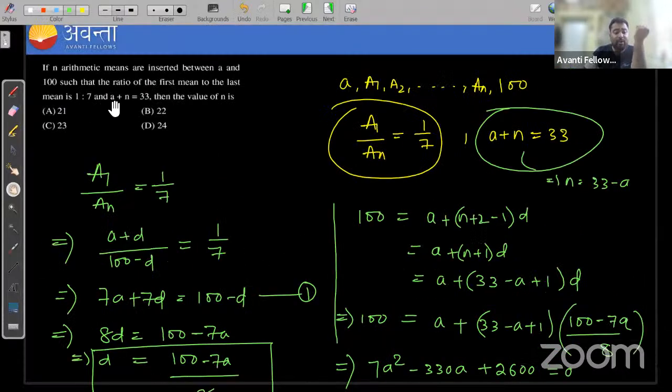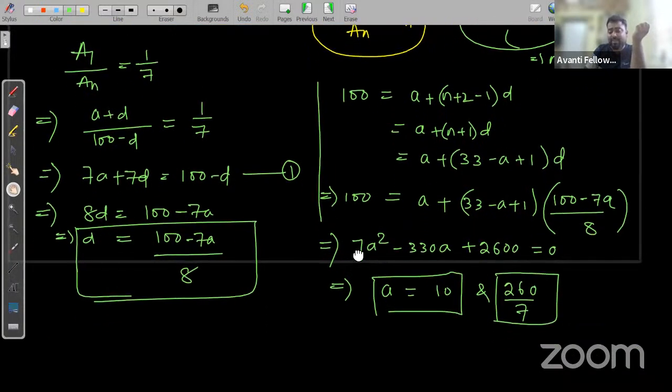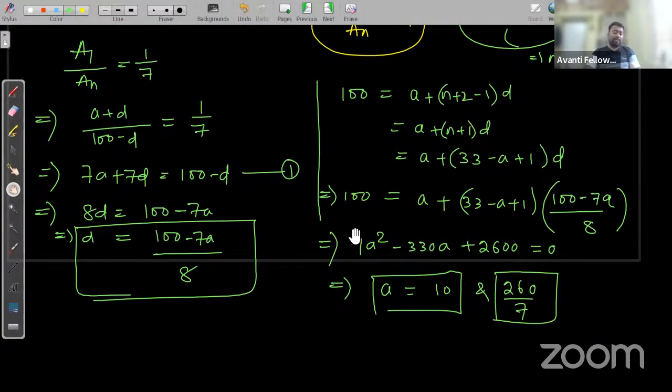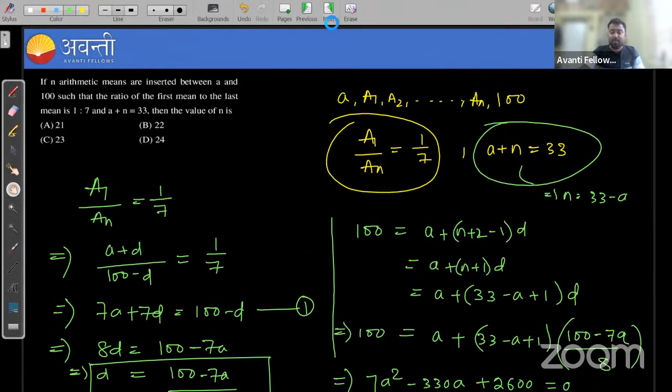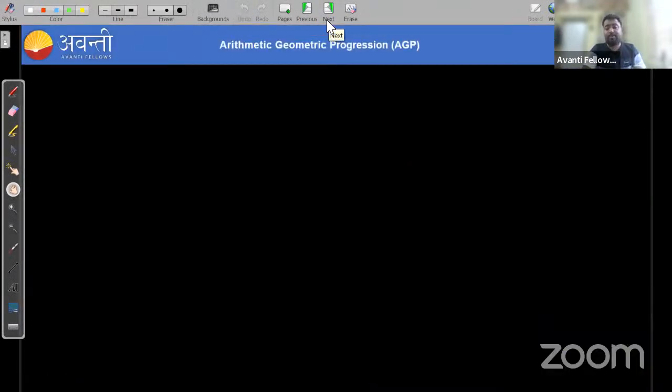Then you will need to check whether a1 upon an gives you 1 by 7 or not. So this is actually a lengthy method to solve this question. If we go this way, you will get the answer in a long time. So what we'll do, we'll follow a very shortcut method, that is the method of elimination. We'll go through the solutions option wise. Let's see how we can solve it.